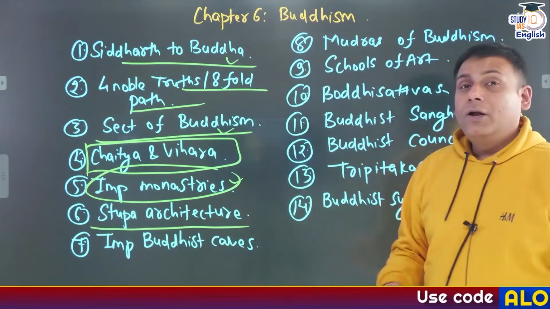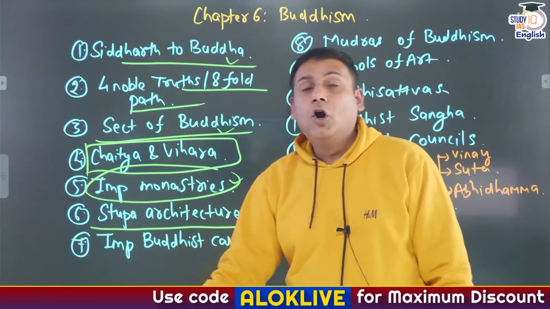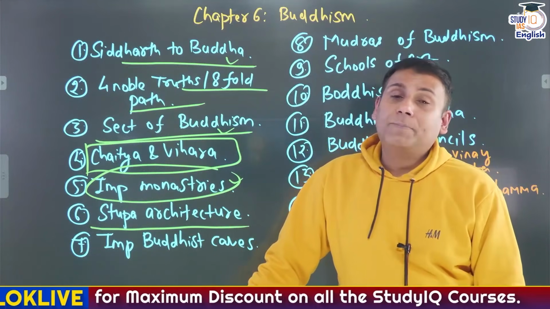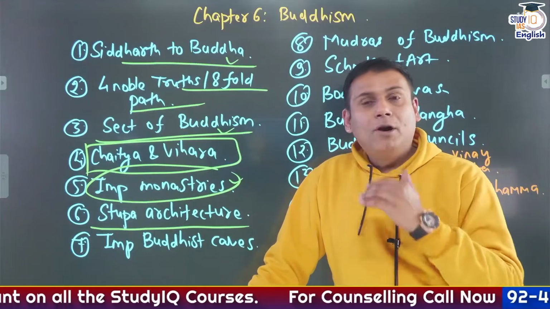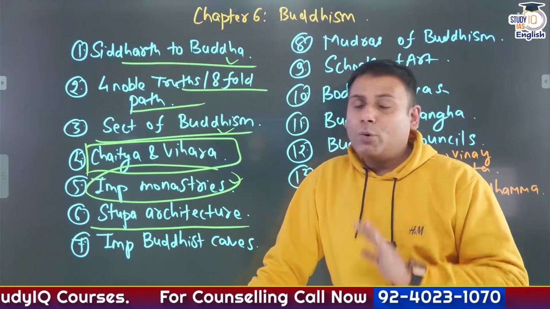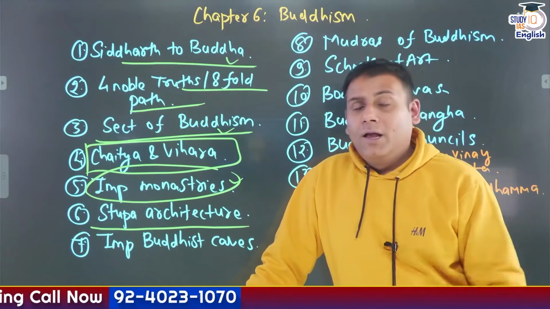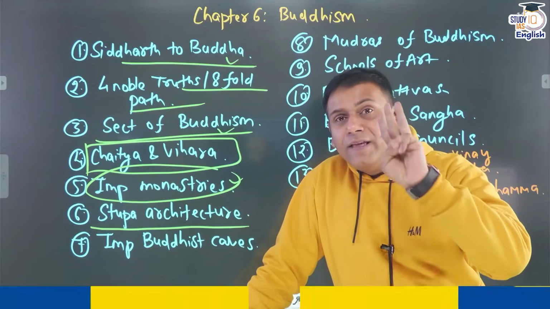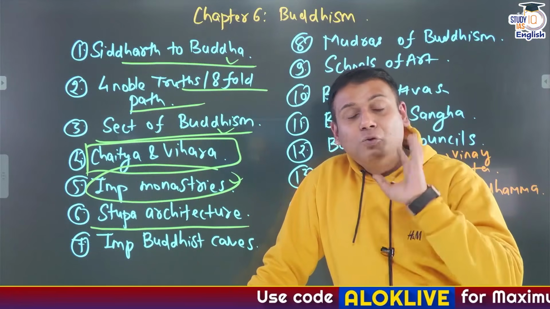Stupa architecture and the important stupas. This is also very significant, not only from the perspective of ancient Indian history, but also from the perspective of art and culture. There can be a probable question, or you can expect a question on the key terminologies related to stupa architecture, such as what is Anda, Harmika, Vedika, then Medhi. So Vedika is the boundary wall of stupa architecture.